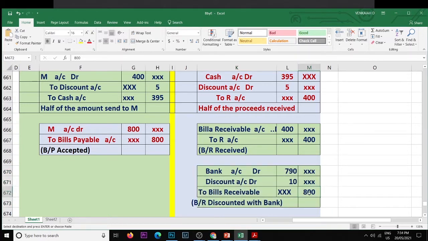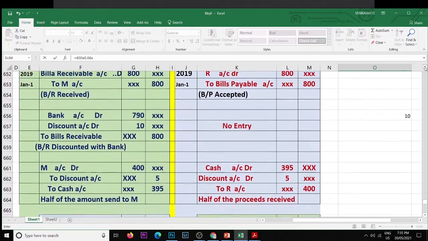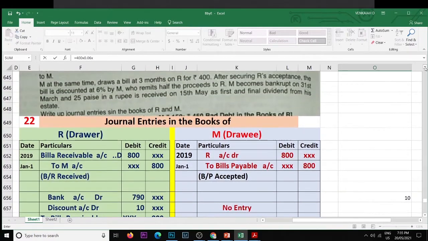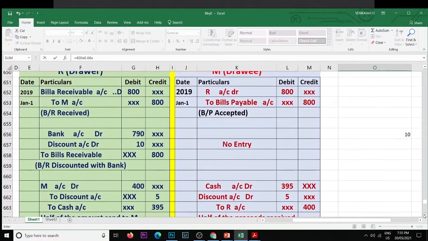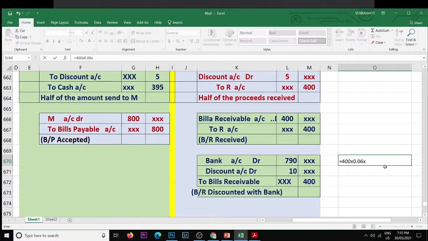Bill amount is 400. We'll calculate discount: 400 into 6% into how many months? The bill is for 3 months, so three by 12.